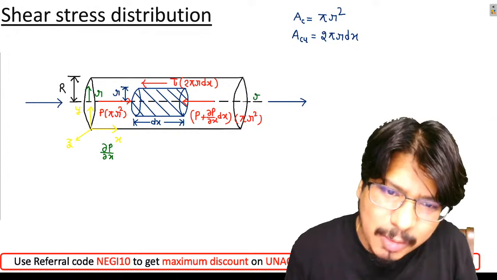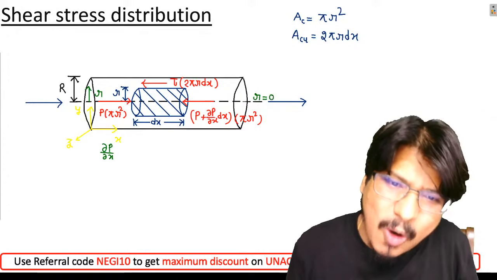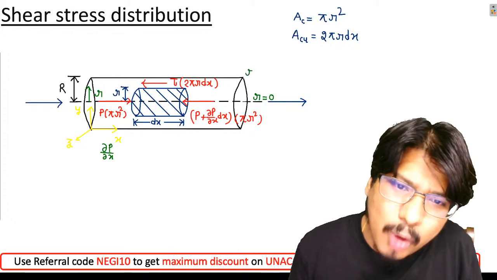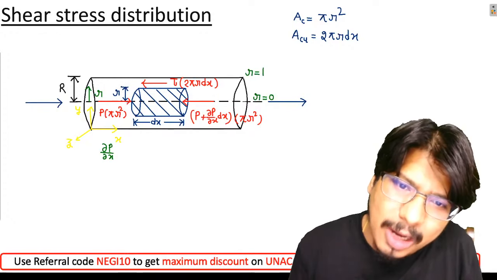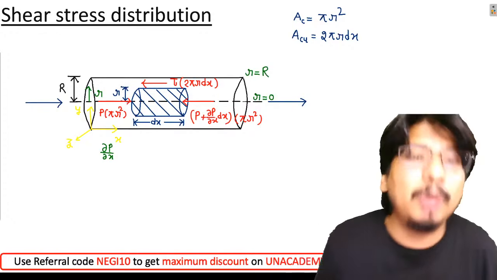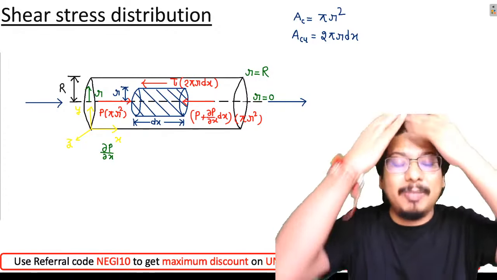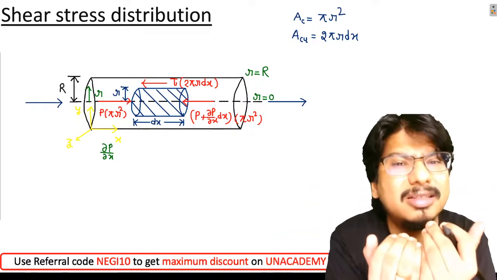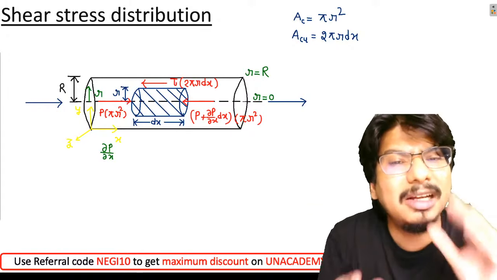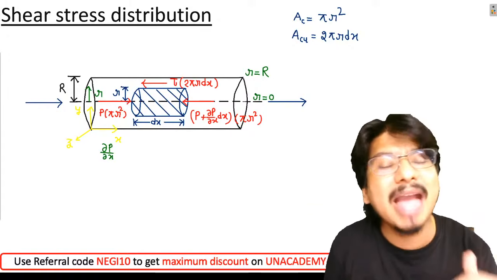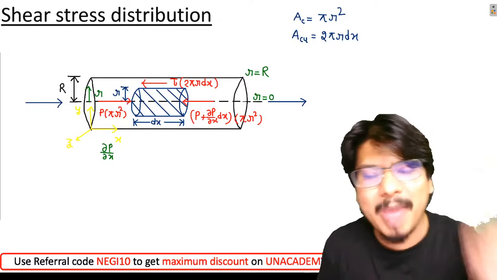At center line, small r will be 0. At wall, small r will be equal to capital R. That means radial distance is minimum at the center line and it will be maximum at the wall.